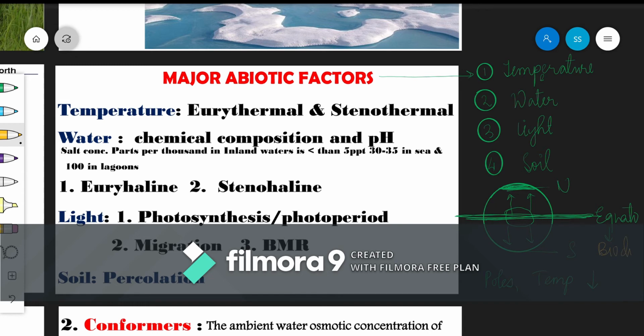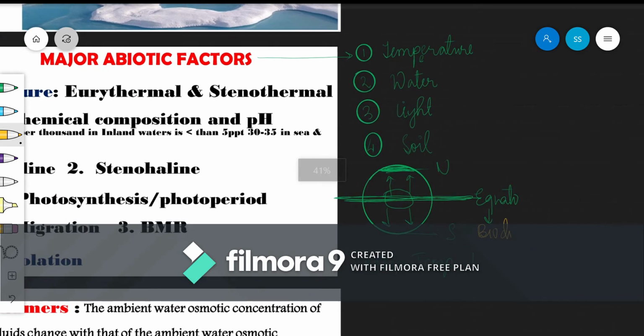So let's make a note here that in the equatorial regions, biodiversity richness increases. It is the most. Why? Because the temperature is higher, or we can even write moderate. So that's the thing in temperature.